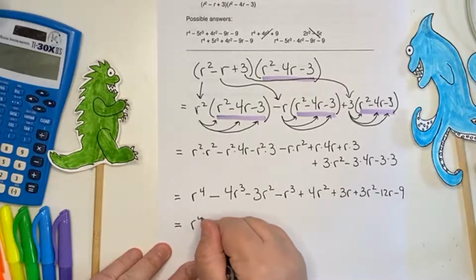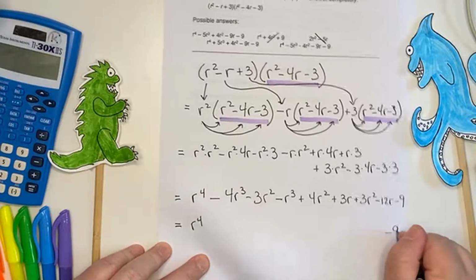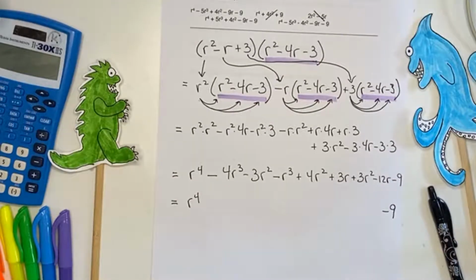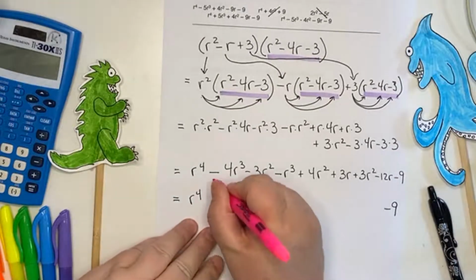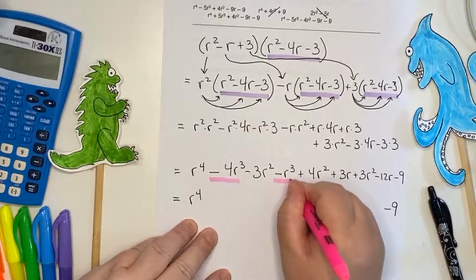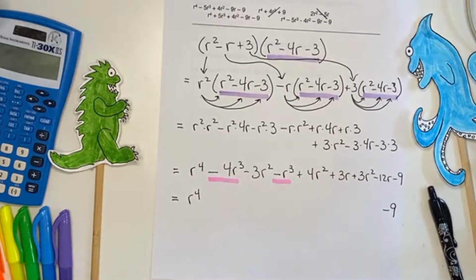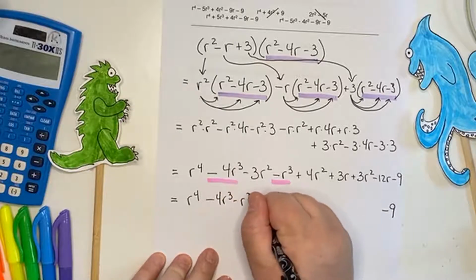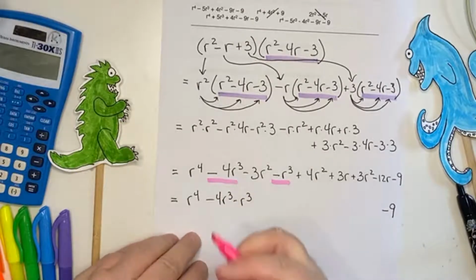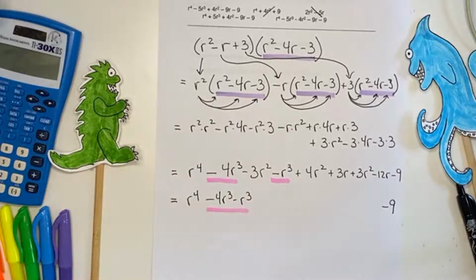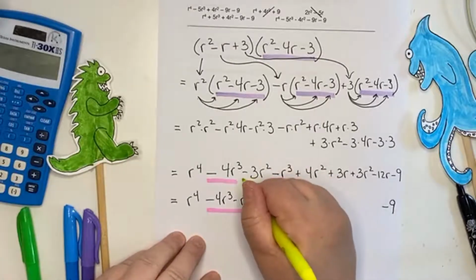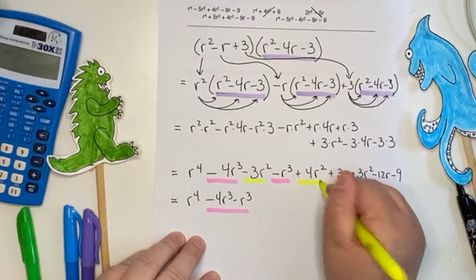Okay, I've got r to the 4th, and way at the end I've got minus 9, but let's see if I can connect some dots here. I've got a minus 4r cubed and a negative r cubed, and that's it. So minus 4r cubed minus r cubed. That's my r cubeds. And then r squareds, I've got a negative 3r squared and a plus 4r squared.